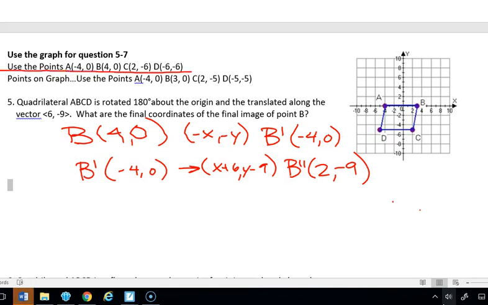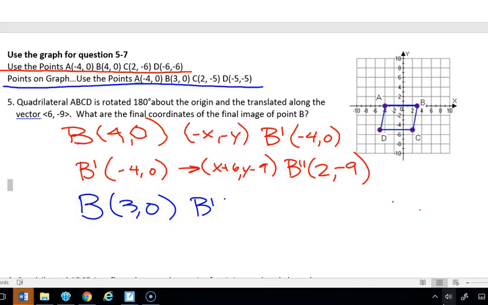And then we're going to talk about the other set of points, the ones from the graph. So again, our B would have been (3, 0) for this. So once again, we're going to use that rule, (-x, -y). So our B' would have been (-3, 0). Then we're going to add 6 and subtract 9. So we're going to add 6 to -3. That's going to give us 3. And we're going to subtract 9 from 0. That's going to give us -9. So that would have been our new B. And again, it depends on which set of points you use. If you use the points from the graph, it was the blue. And if you use the points that were written, that's the red.